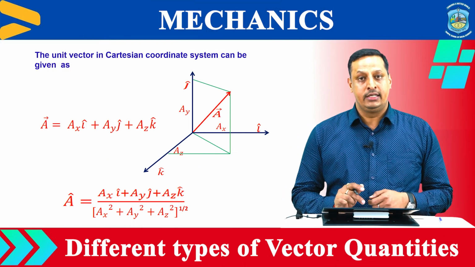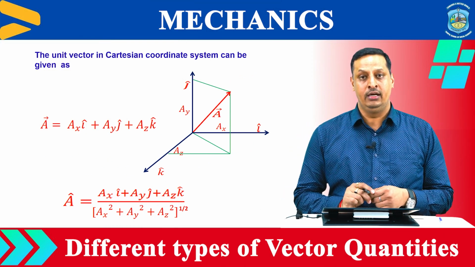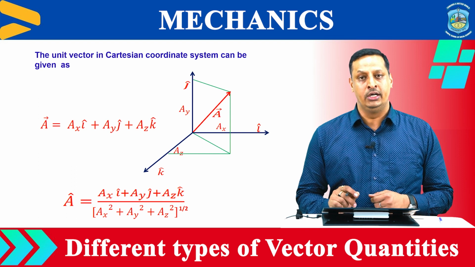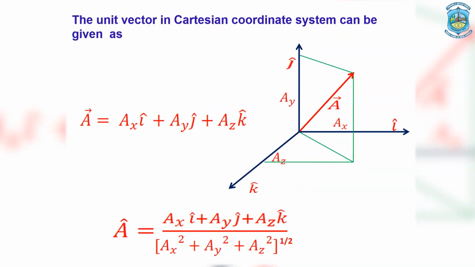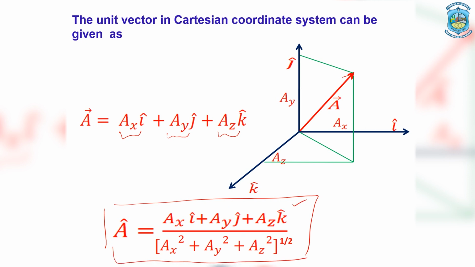Here we have given a mathematical expression of a three-dimensional unit vector. We have a vector A which is acting somewhere here in space. It has its three components: component along the x-axis, component along the y-axis, and component along the z-axis. The unit vector of this vector can be written as the vector itself, which is given in the numerator, and the modulus of the vector, which is in the denominator.